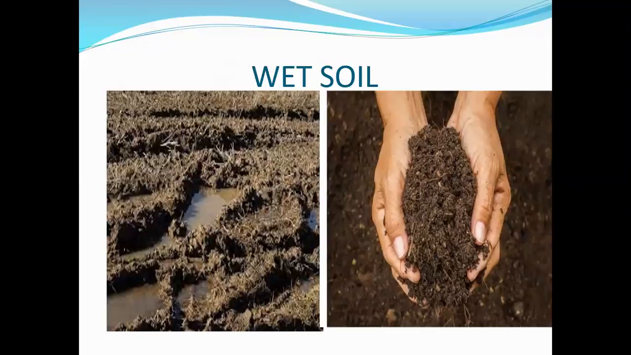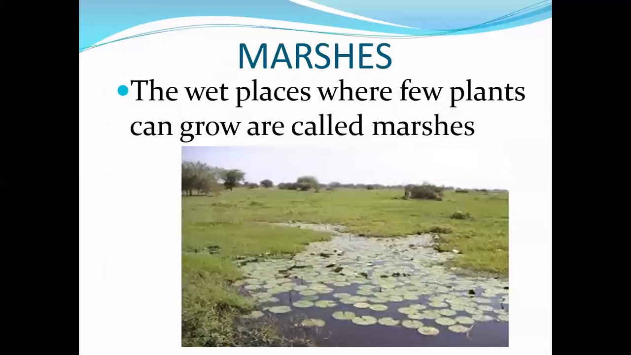So students, this is the picture of a wet soil, where a lot of water is in large quantity and there are many spaces between them. These wet places where few plants can grow are also known as bogs, swamps, or marshes. So what do you mean by marshes? Marshes are the places where few plants can grow.